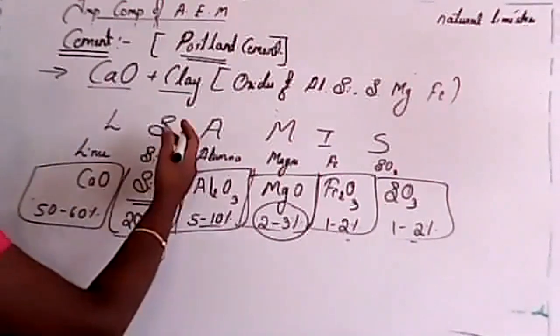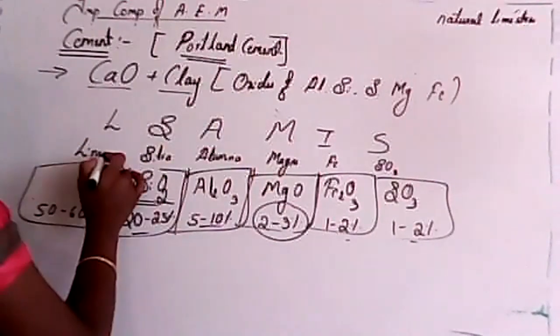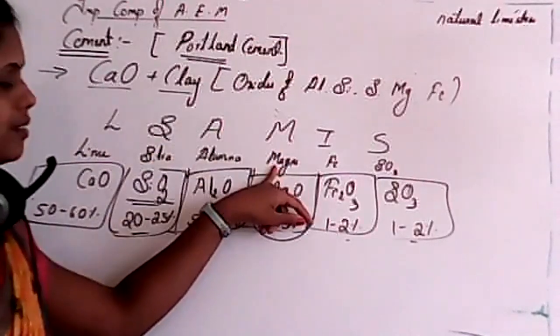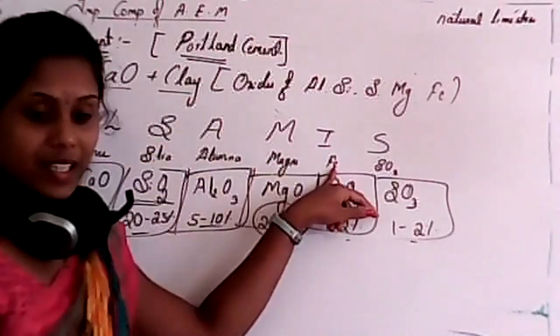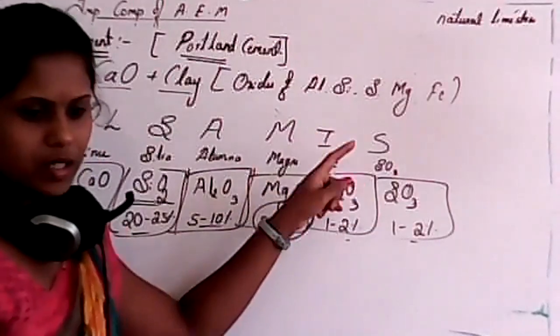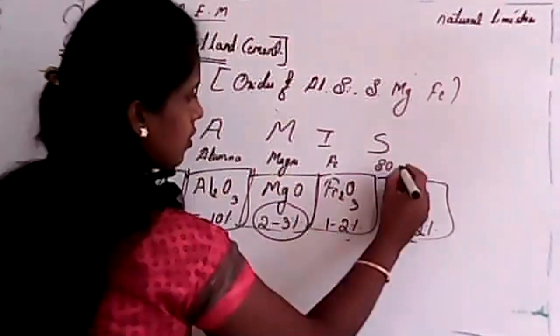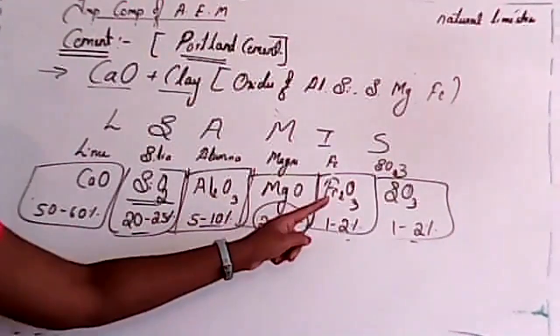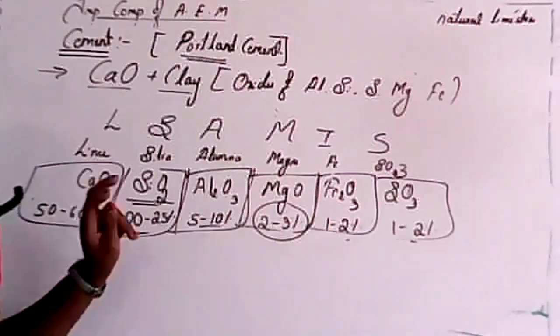You can remember it in the form of LSAMIS: L is lime, S is silica, A is alumina, M is manganese, and I is iron. Okay, iron, that is nothing but ferrous or ferric. And S is sulfur trioxide, and it has its composition. Is it clear, student?